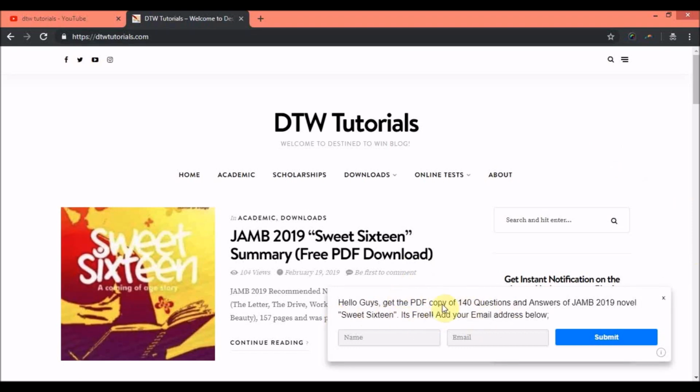It says, get the PDF copy of 140 questions and answers of the Jamb 2019 novel. All you need to do is add your email address here. You can put your first name, any name you want. Your email address must be spelled correctly. Just click the subscribe button and a download link will be sent to your email box. All you need to do is click and download.